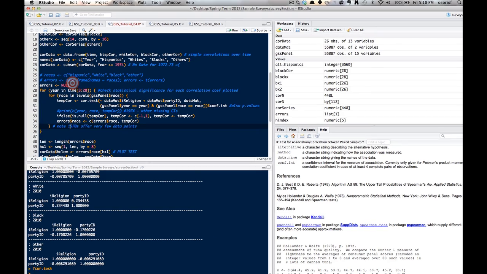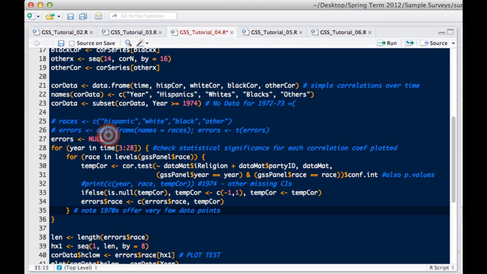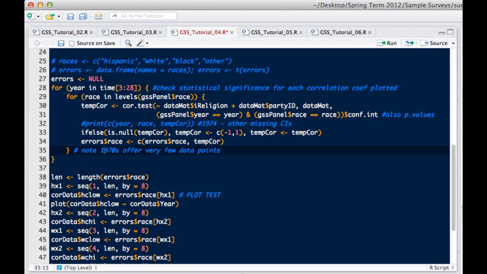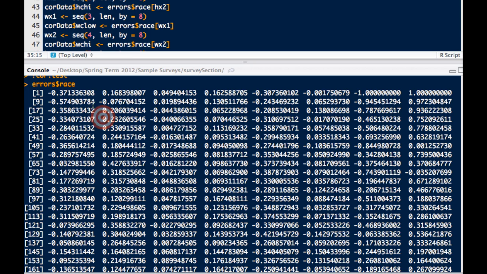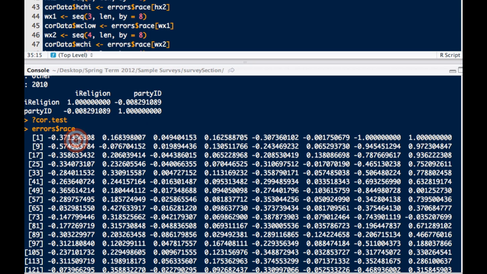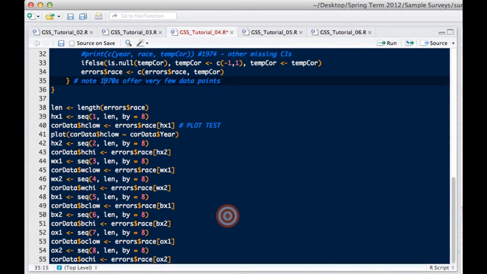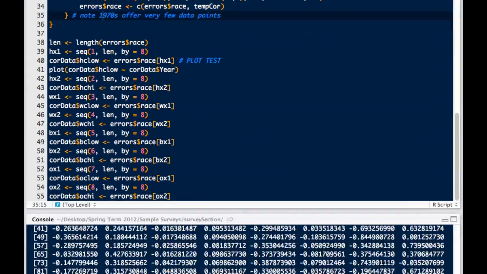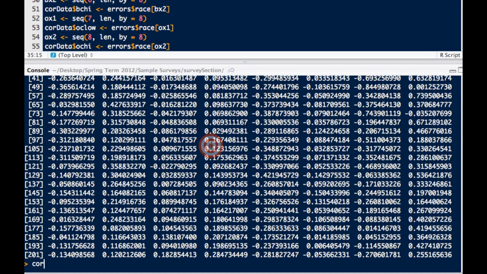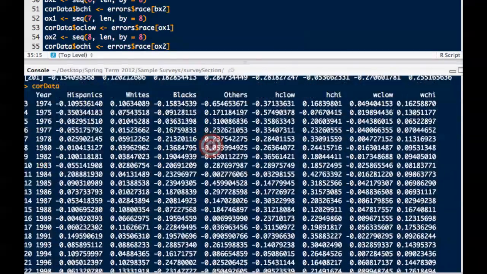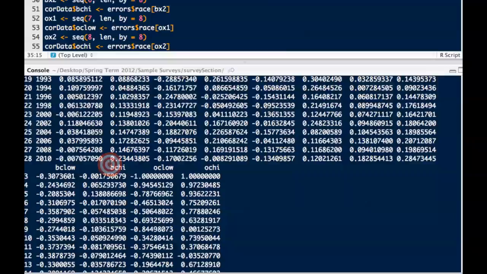In any case, we've set up a loop here to spit out the confidence interval for each year and each ethnicity considered. So this is what the loop spits out, and these all correspond to boundaries on the 95% confidence intervals. So this bit of code down here is pretty useful in actually organizing the data such that we now have a nice file that tells us the correlation in each year for each ethnicity and the range. So now we can come up with a plot that will show the trends in these data nicely.